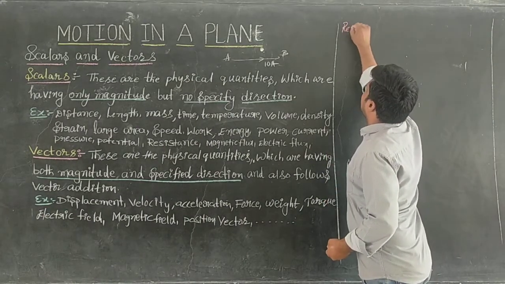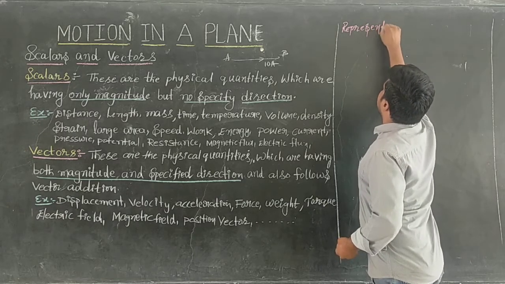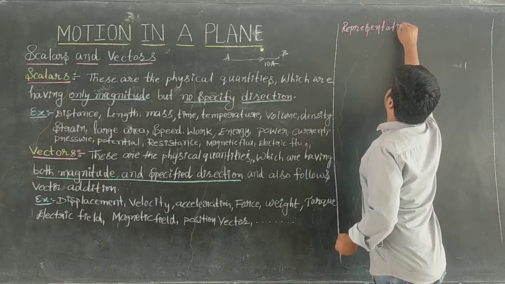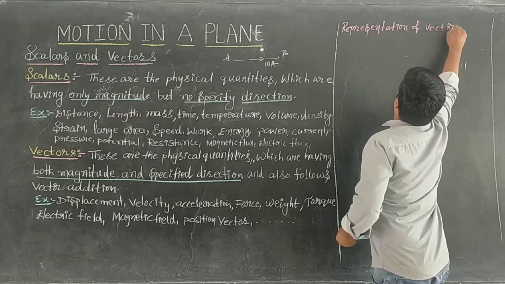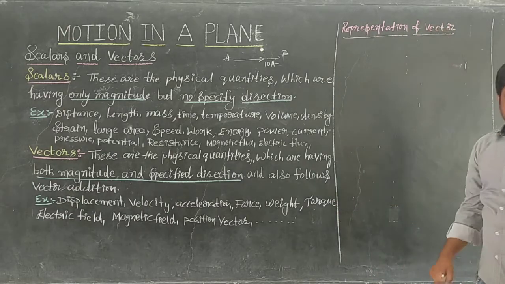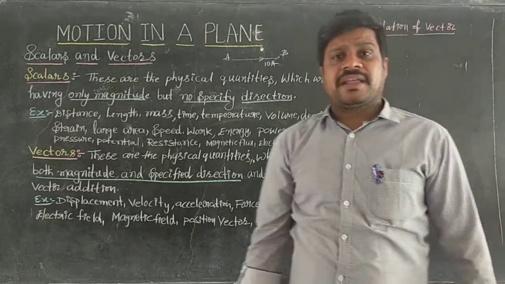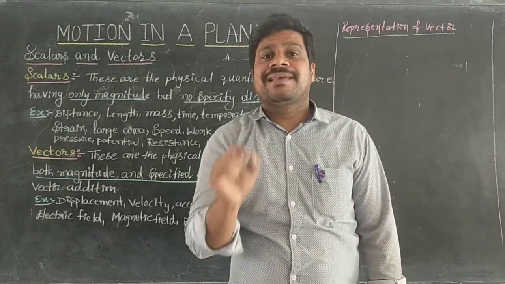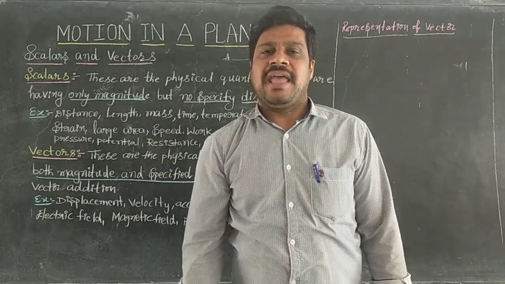Representation of vector. How can a vector be represented? A vector can be represented with a line segment, a line segment with an arrow.